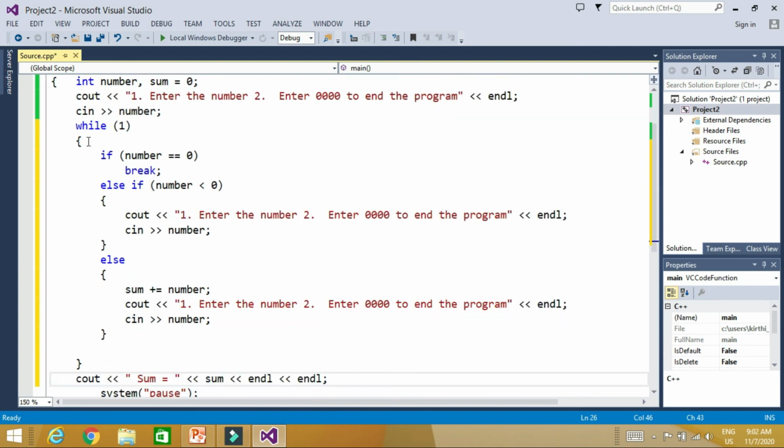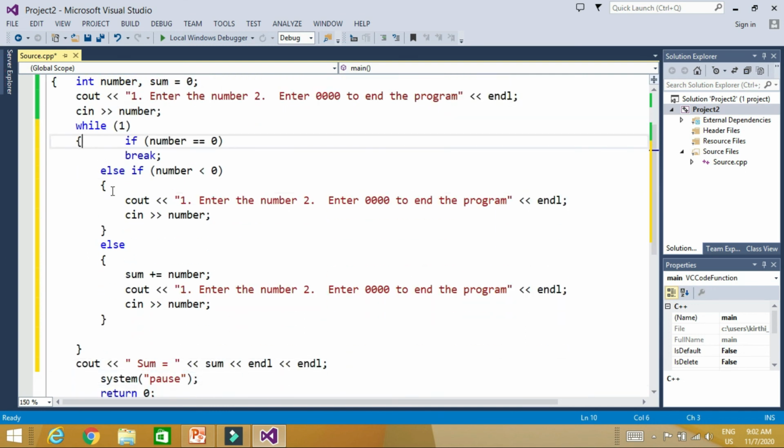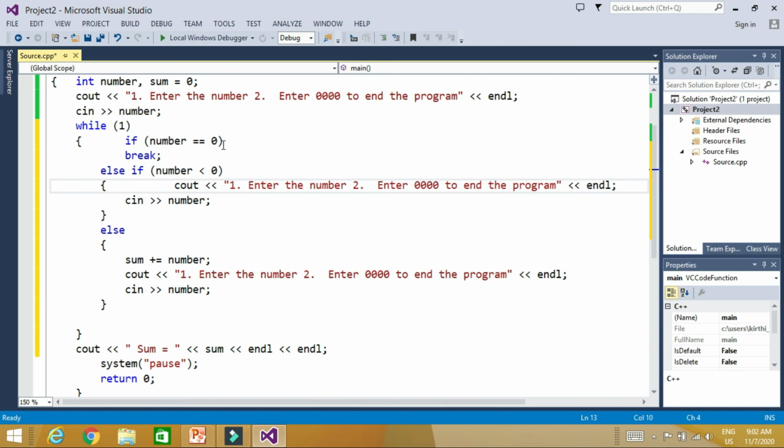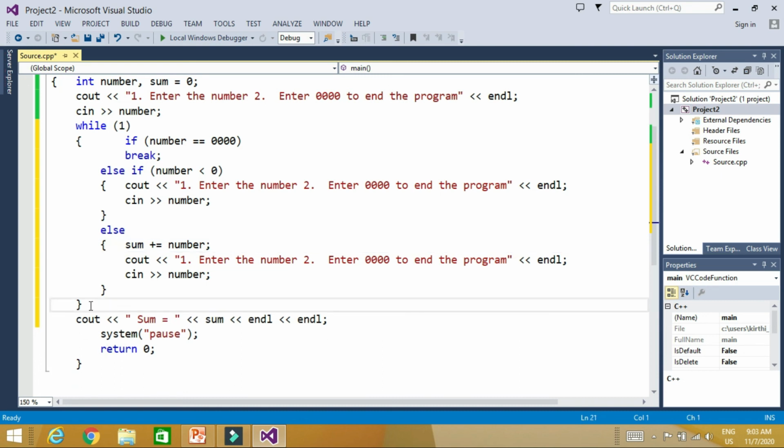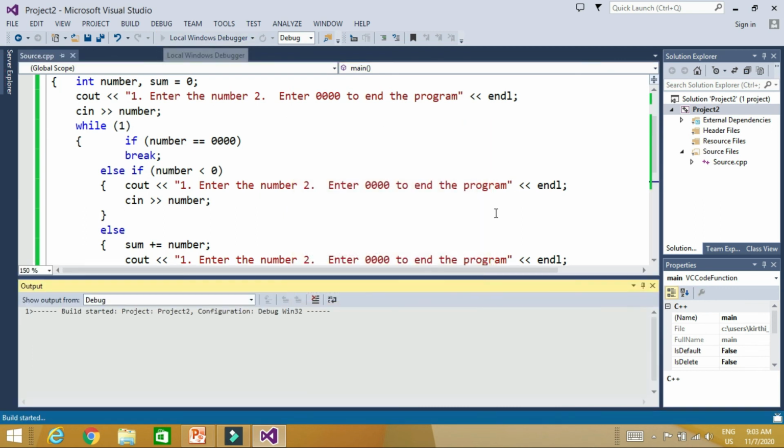So what this program is doing? The condition will always be true until we break the loop. As soon as you enter the 0, it will break the loop. Else if it will check for a negative number. If the number is negative, the compiler will not do anything, simply it will ask input again. If the number is positive, then it will add sum to the number, and then it will ask to input number again. You can keep inputting numbers, and as soon as you input the 0, you will break the loop and come out.